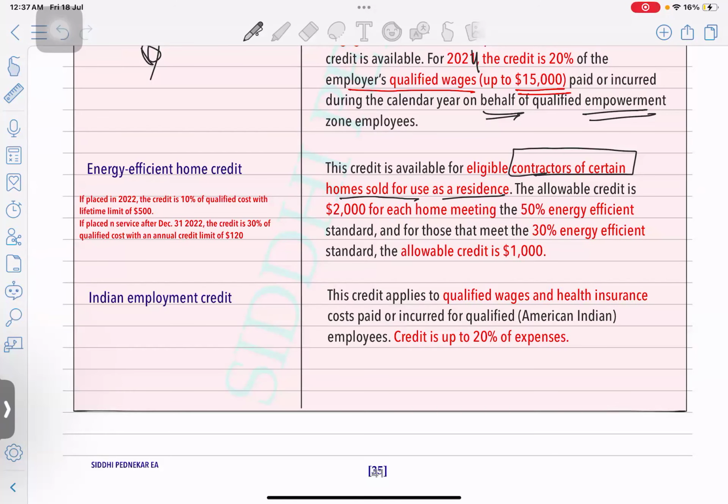How much is allowed? The allowable credit is $2000 for each home meeting the criteria, and the 50% energy efficient standard should be met to get this $2000 credit. And for those that meet the 30% energy efficient criteria, the allowable credit will reduce to $1000. Now you will ask, who is going to decide how much percentage of the criteria is fulfilled, 50% or 30%? It's done by a proper valuer. They will give a proper report that yes, it is a 50% energy efficient house or a 30% energy efficient house. Okay.